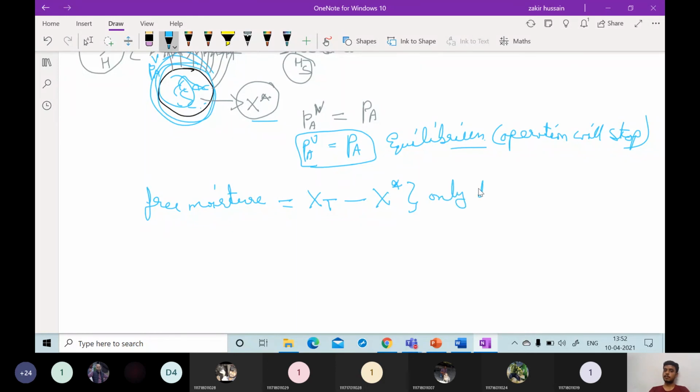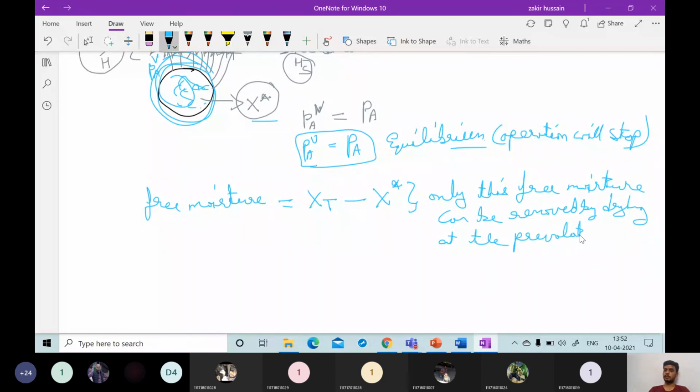Only this free moisture can be removed by drying at the prevailing conditions, whatever conditions are given.